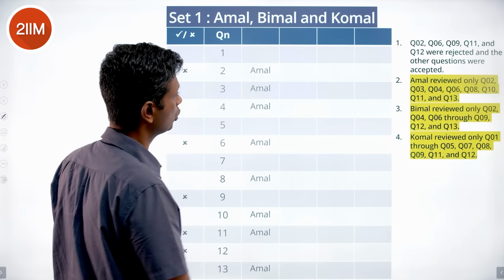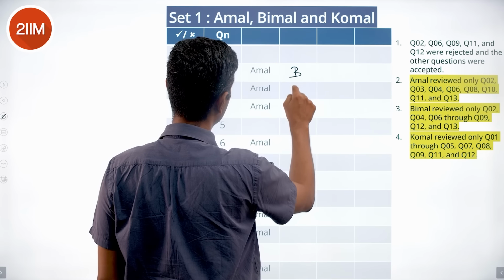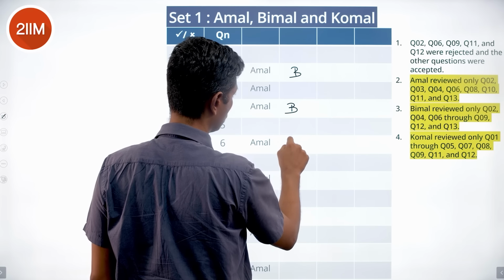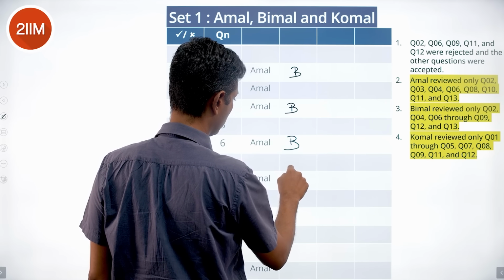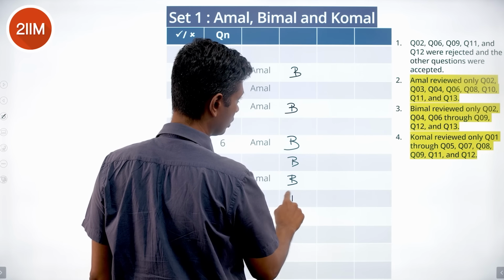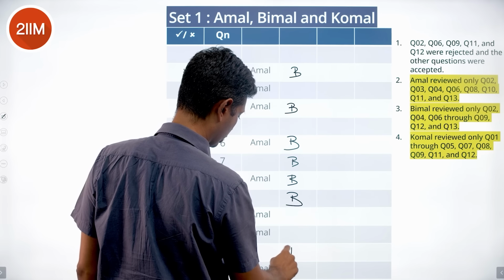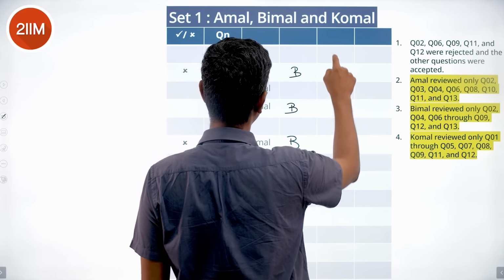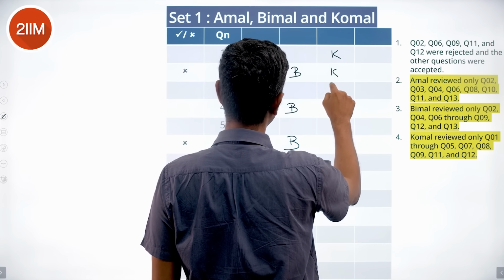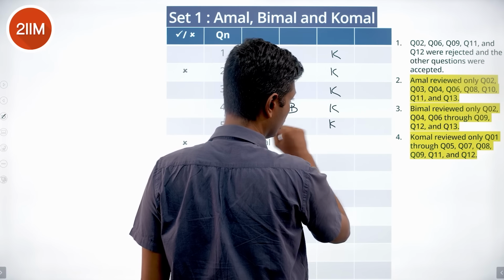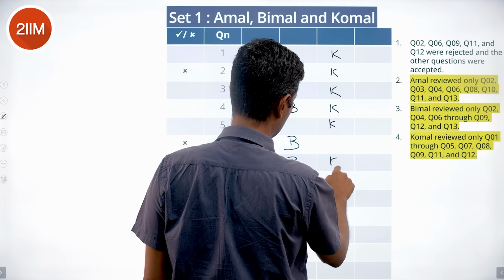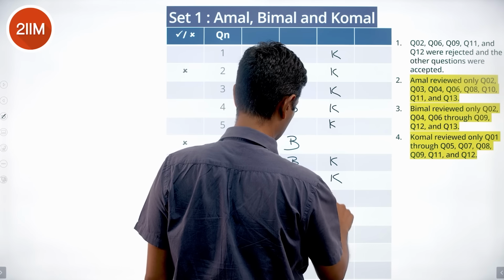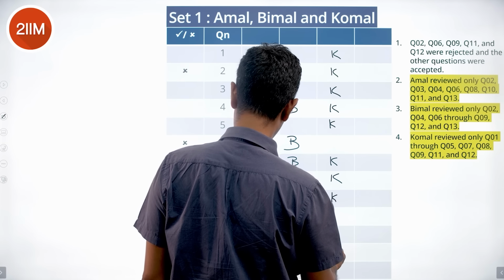Bimal reviewed Q2, Q4, Q6 through Q9, so Q7, Q8, Q9, Q12 and Q13. Komal reviewed Q1 through Q5, Komal 1, 2, 3, 4, 5, then Q7, Q8, Q9, Q11 and Q12.